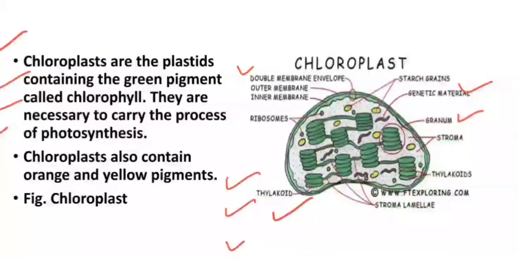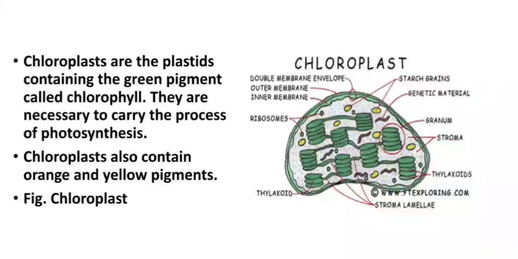Now, the main plastid which you have to cover in this chapter is the chloroplast. Chloroplasts are the plastids which contain the green pigment called chlorophyll, and they are necessary to carry out the process of photosynthesis. They also contain other pigments like orange and yellow pigments, but the primary pigment is chlorophyll.